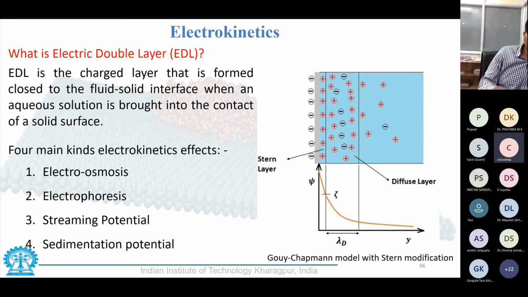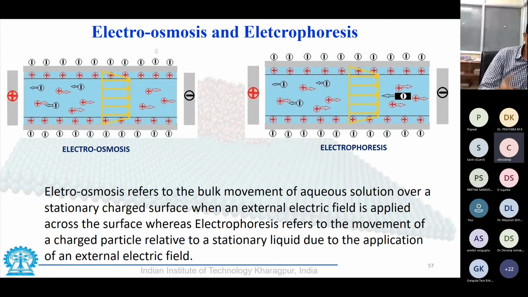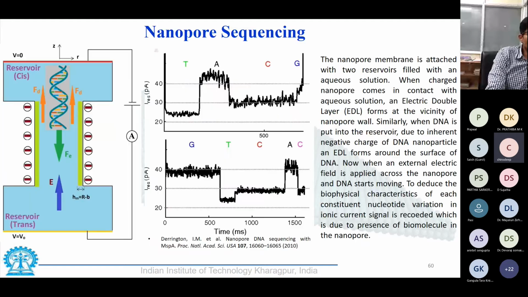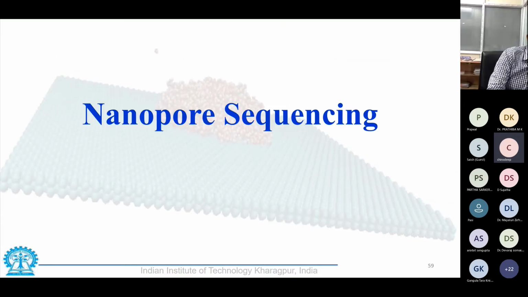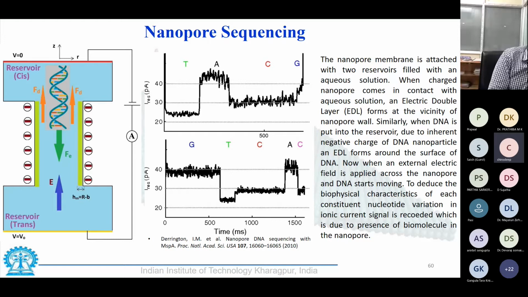So the example that I gave here, that the DNA and polyelectrolyte interacting and slowing down or speeding up the DNA, comes from these similar principles of electrokinetics, and physically it looks something like this. So you have two reservoirs, electric field is applied, DNA is negatively charged, so the application of electric field would cause the DNA to move. So if electric field is applied from bottom towards up, DNA would be moving from the top direction to the bottom direction.